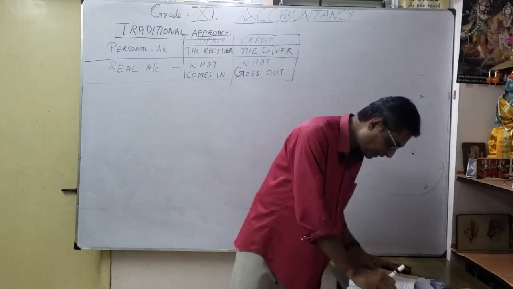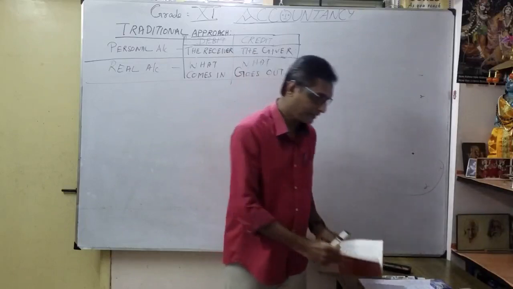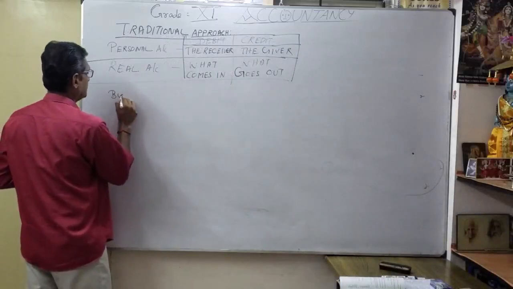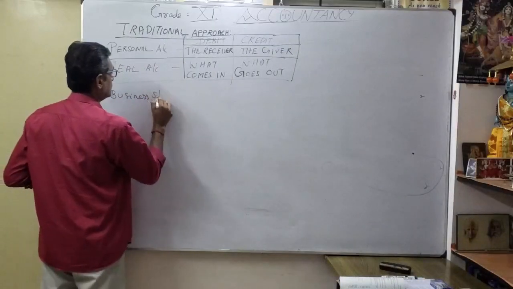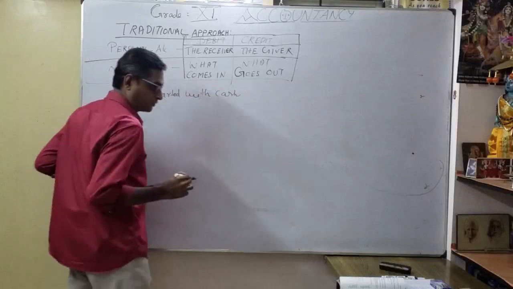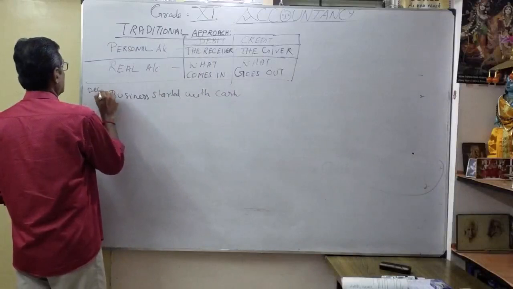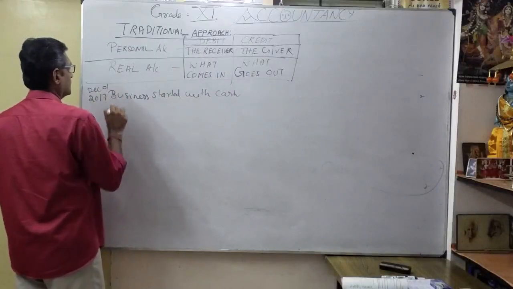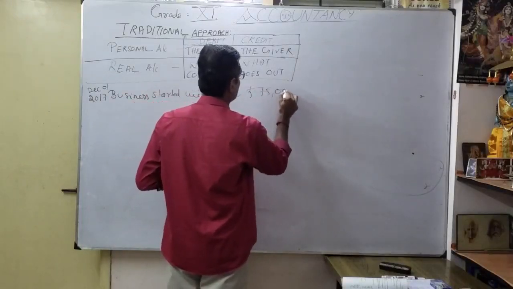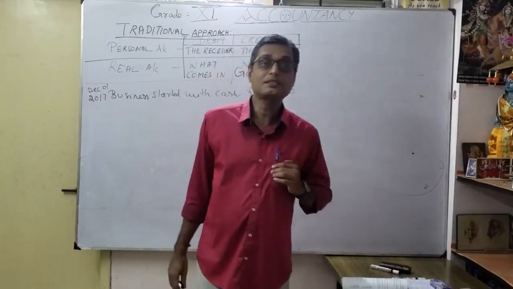So the first transaction they have given: December 1, 2017, business started with cash 75,000. What is the date? I said the date is very important: December 1, 2017. Business started with cash. What is the amount? The amount is 75,000. This is called a business transaction, a business activity.